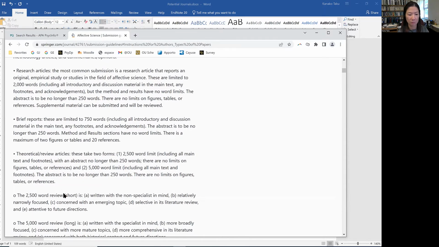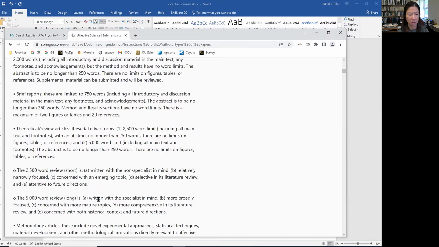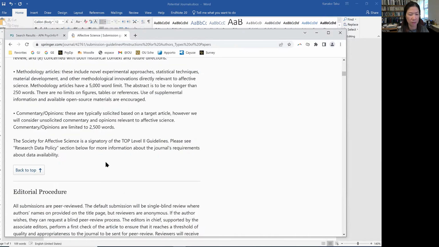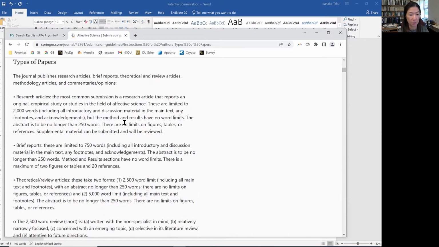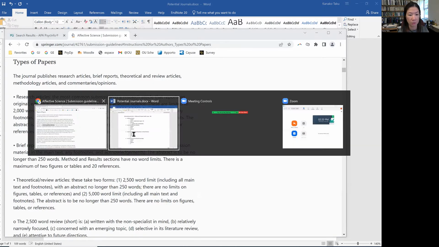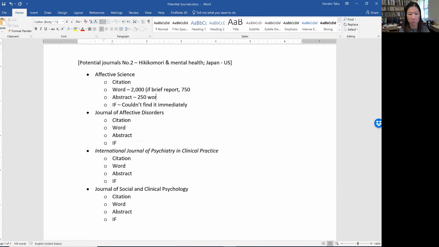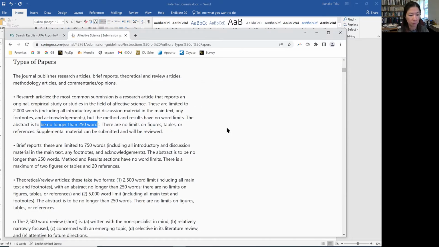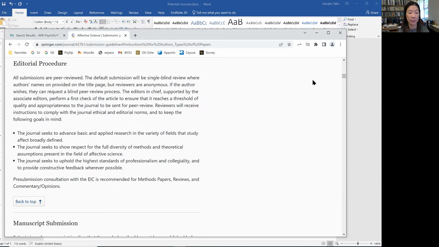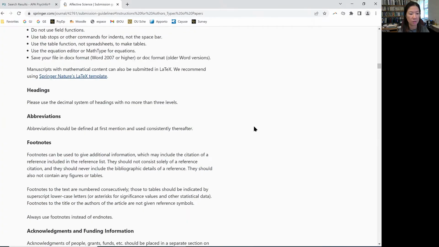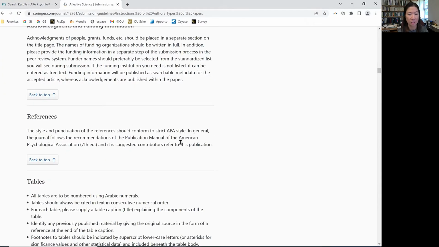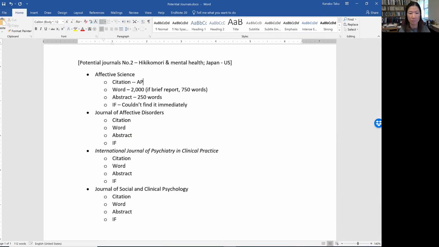Interesting. And then I'm not going to do a review, not methodological papers. So it's got to be 2,000 words. Interesting. Abstract should be 250 words. If it's a brief report, 750. Citation. Is this APA? So I usually just check the minimum information that I need to know. Text, headings, acknowledgement, references, APA style. So I'm good. This would be APA style.